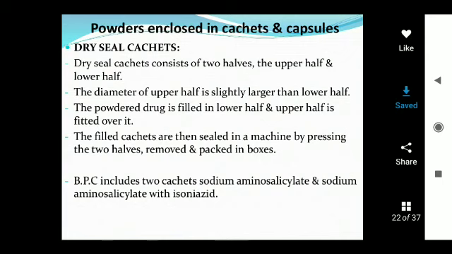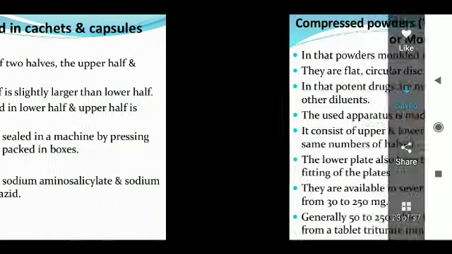Examples of drugs which are available in cachets are sodium aminosalicylate and sodium aminosalicylate with isoniazid. These cachets are most commonly used in the treatment of tuberculosis. It is an airborne respiratory disease caused by Mycobacterium tuberculosis. Nowadays these cachets are replaced with capsules.